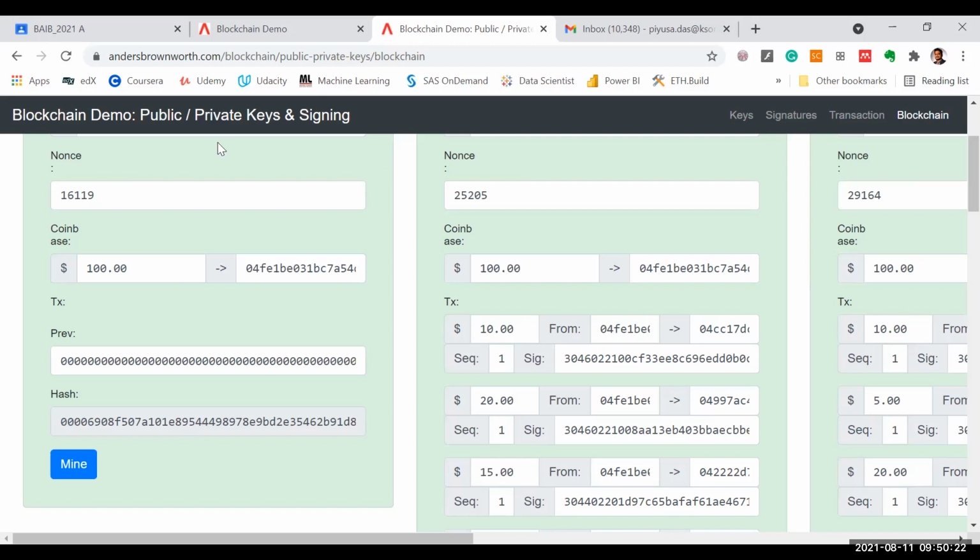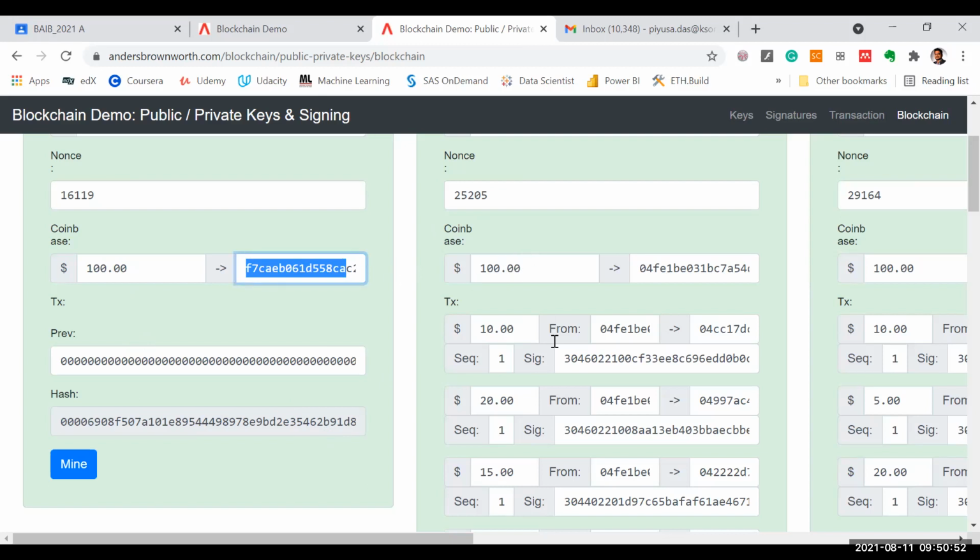Same situation here. In the first block, right? In any blockchain, there will always be a first block, right? $100 or whatever that cryptocurrency denomination is, it was created, and whoever is the owner or beginner of the blockchain, whoever created that blockchain, he got that money, right? Then he started sending that money to different people who are participating in that blockchain. From 100, in the next block he also got another $100.